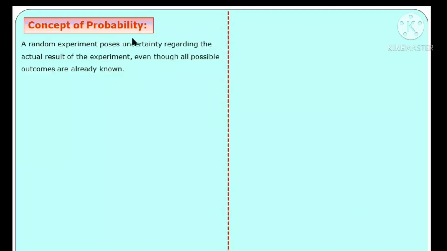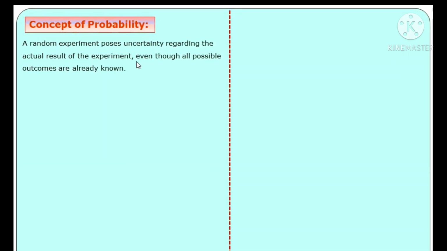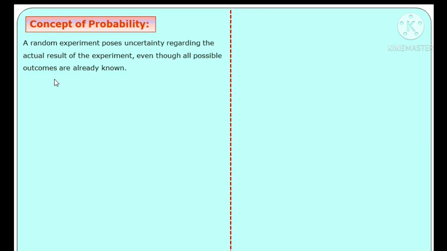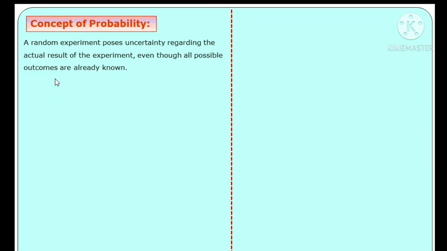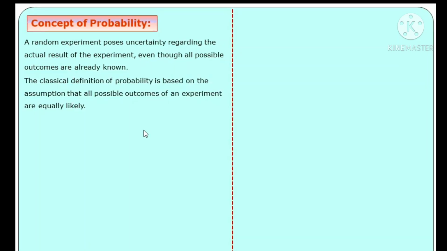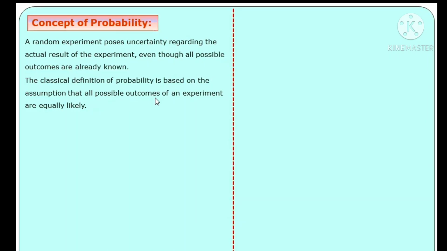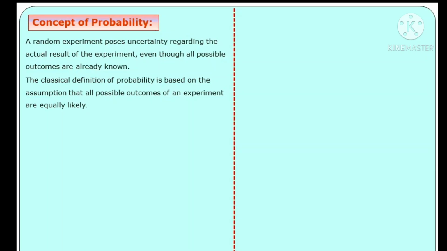A random experiment possesses uncertainty regarding the actual result of the experiment, even though all possible outcomes are already known. The classical definition of probability is based on the assumption that all possible outcomes of an experiment are equally likely.